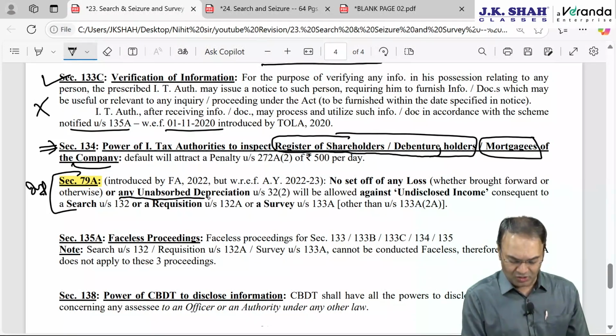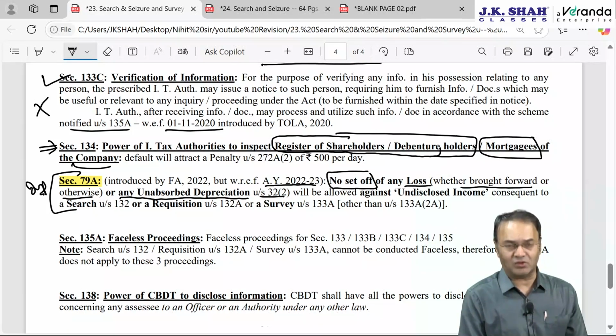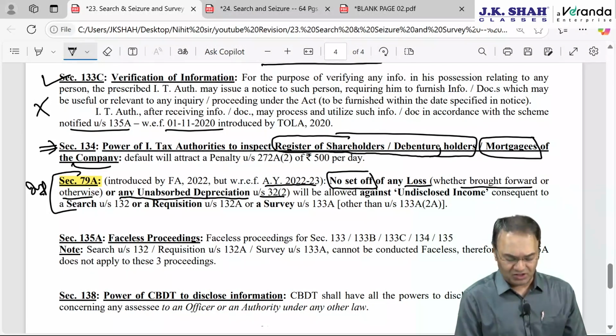So, any unabsorbed depreciation or any loss, whether it is a brought forward loss or current year loss, no set off will be permitted. This section was introduced recently, 3 years back only. Question has not yet come, can come anytime. Keep it in your mind. Ideally, it will come in the nature of MCQ.